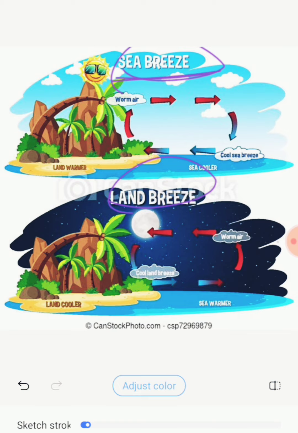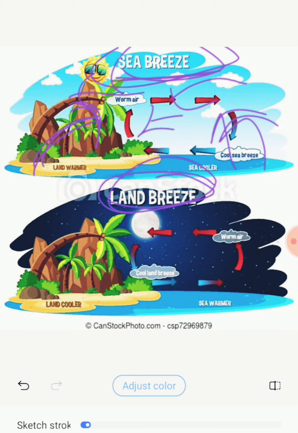Sea breeze. Sea breeze happens during the daytime. During the daytime land is warmer and the ocean, sea and water bodies are colder. From the sea cold air is rising, and from the land hot air is rising, so it happens as a sea breeze. Over the sea there is high pressure, and over the land low pressure, so winds blow from high pressure to low pressure. It means from sea to land in daytime, so it is known as sea breeze.